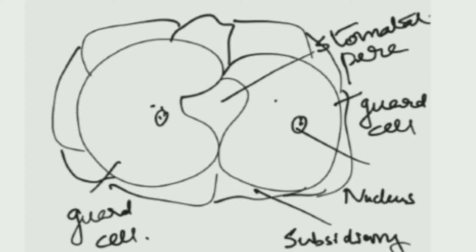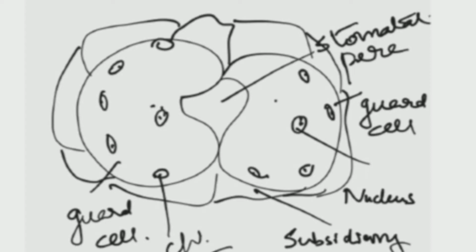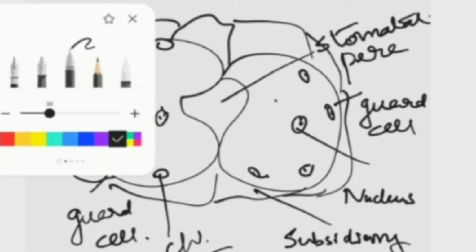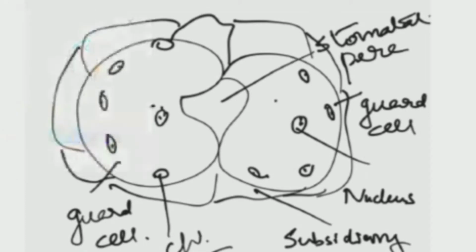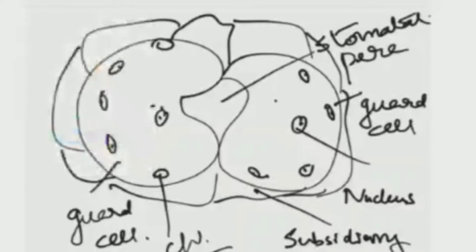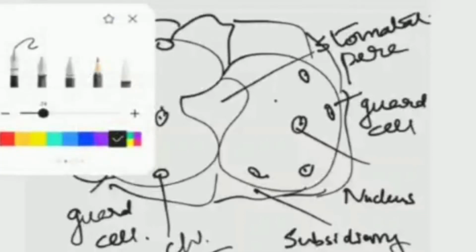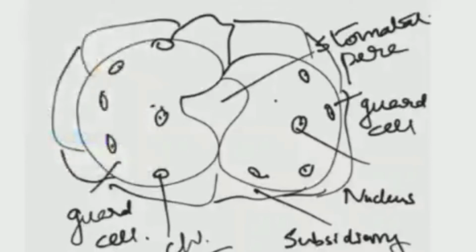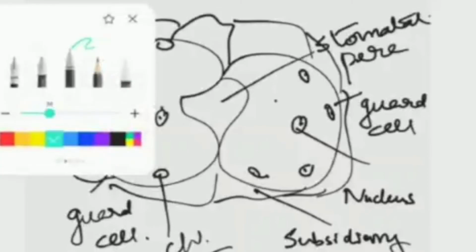You may also get questions where you are given a figure of stomata in which the subsidiary cell is missing, or the stomatal pore may be closed. So stomata may be open or closed, depending on the availability of water. When you are noting down the figure, go through it thoroughly from the textbook, so that any type of diagram-related question that comes in your exam can be answered. Suppose the nucleus is not mentioned there, or the guard cell is not properly drawn, so that is a very important point to remember.